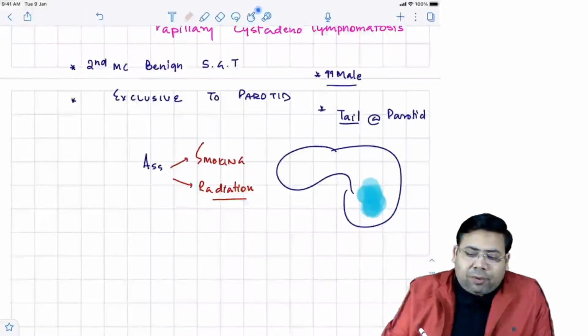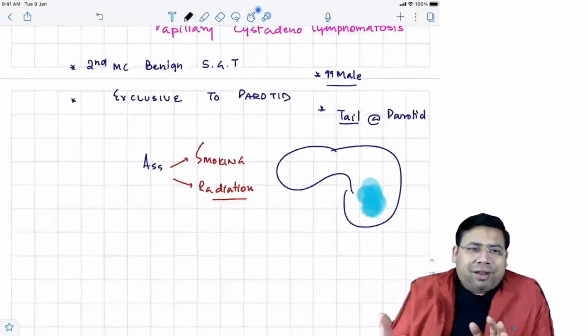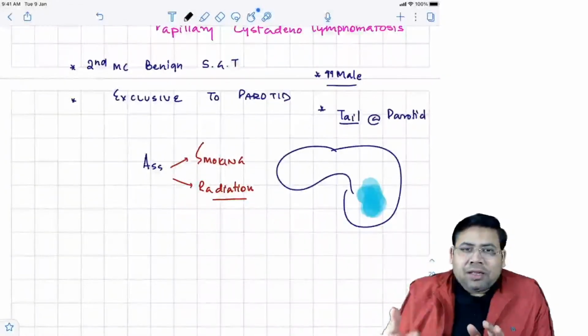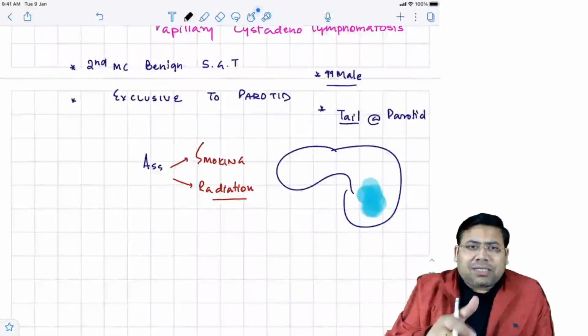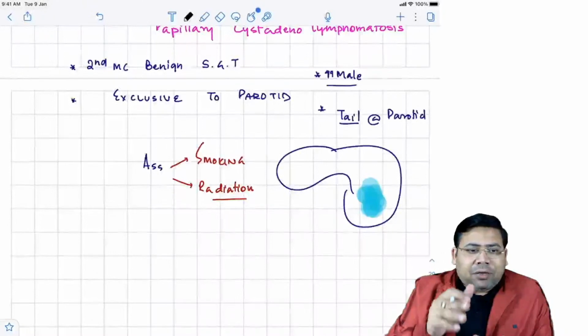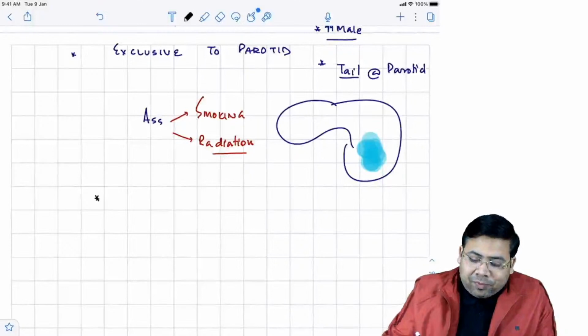So if you talk about the concept of bilaterality, salivary gland tumors are seldom bilateral, and Warthin's is one amongst them which can be bilateral but not always. So remember, it's very simple. Less than 10 to 20% risk of bilaterality.